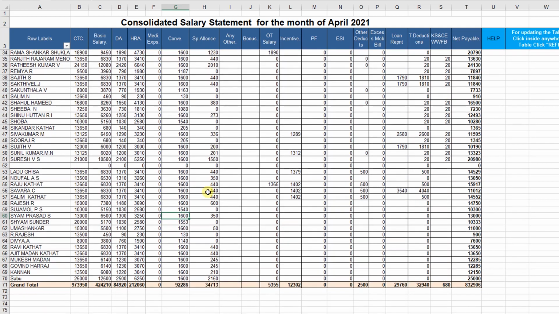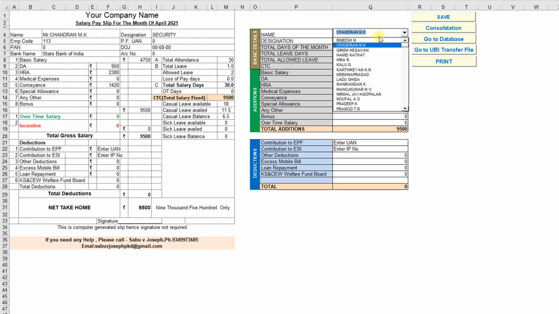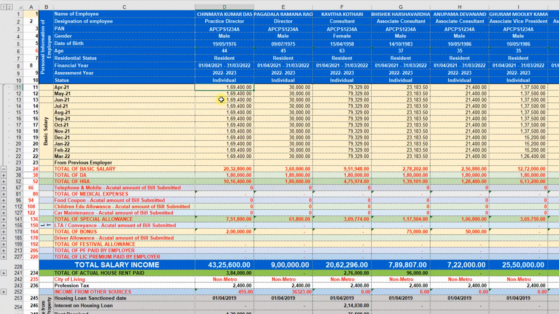This is an automated report, and the salary slip is here too. From the salary slip also you can get the bifurcation of the salary. This is also a single click. See, this employee's basic salary is here, DA, HRA, conveyance, special allowance, and the deductions towards PF and ESI are showing. So from this database I am picking the data for the income tax calculator to bifurcate the salary.